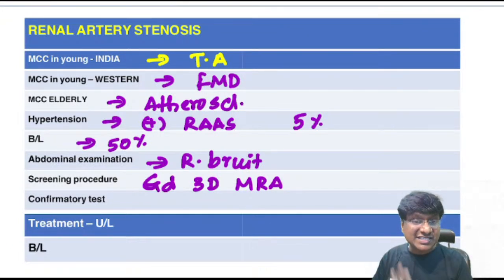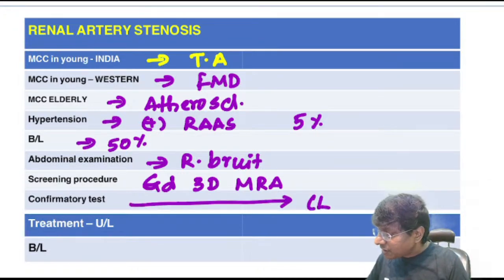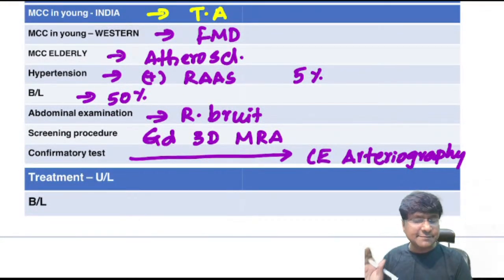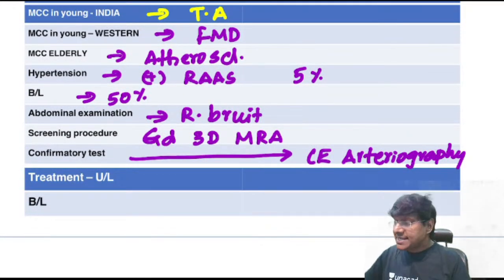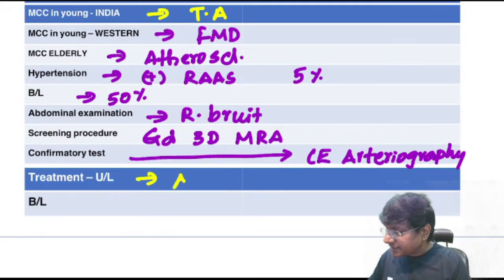That will be your screening procedure. Then what is the confirmatory diagnosis? The confirmatory diagnosis will be contrast enhanced arteriography, right? Contrast enhanced arteriography will be the confirmatory test for your renal artery stenosis. And if it is unilateral renal artery stenosis, you can give the ACE inhibitors or ARBs.